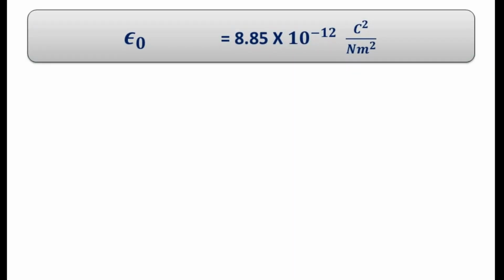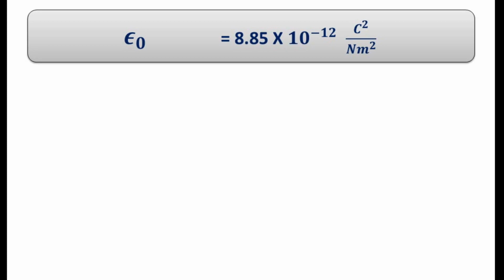That is epsilon naught is equal to 8.85 into 10 raised to power minus 12 coulomb square per Newton meter square. Now what about the permittivity of other medium? Usually during examination, particularly for numericals, they give the value or else at least they give relative permittivity.